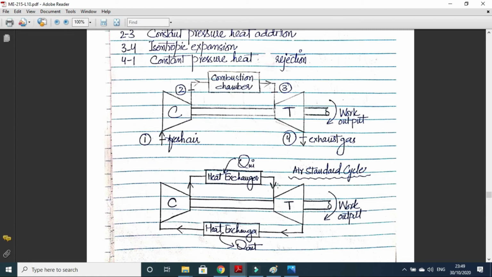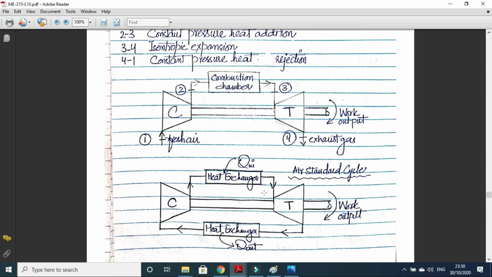This hot, pressurized air then goes into the turbine. It strikes the turbine blades, which rotate the shaft, so we get the power output. Then it goes into the second heat exchanger, where it rejects heat to the surroundings to return to the initial temperature, and then it goes into the compressor, and the cycle goes on. So this is the normal working of a Brayton cycle.